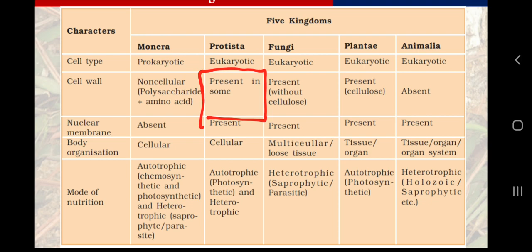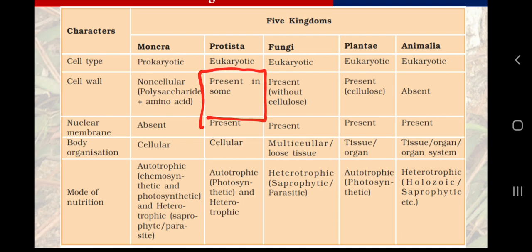Because protista is not well defined. Even in your class 11th NCERT textbook, when you study protista, one line is written there that protista includes single cellular eukaryotes, but the boundaries are not well defined. So what does this mean? This simply means that all eukaryotic organisms which are not fungi, not plants and not animals are protista.